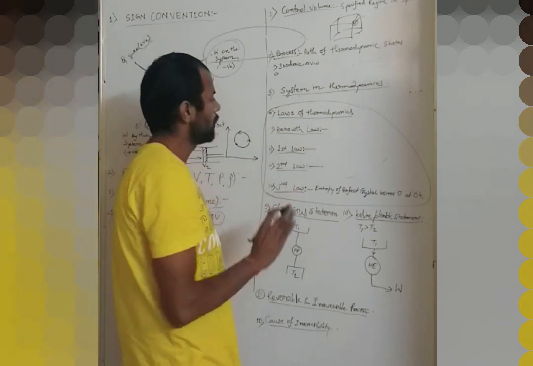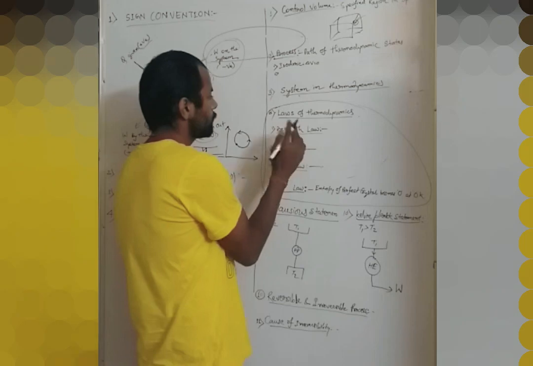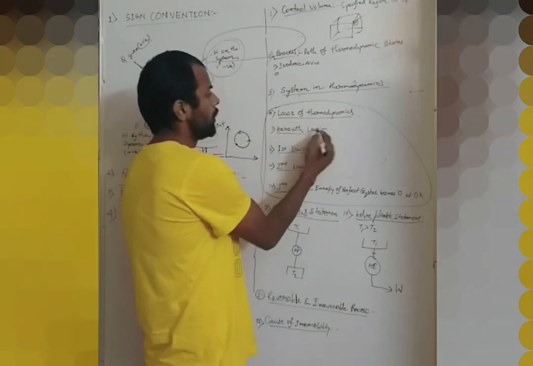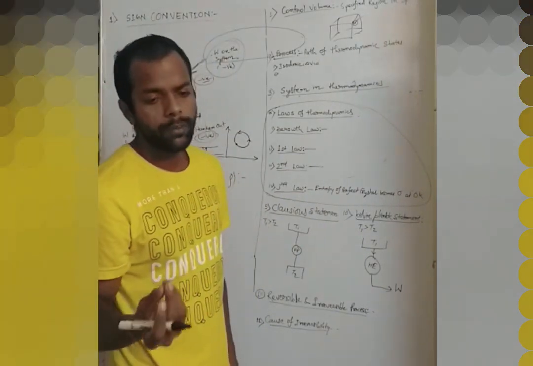There are a total of four laws of thermodynamics, including the zeroth law of thermodynamics. The zeroth law gives the concept of temperature, equilibrium of temperature.